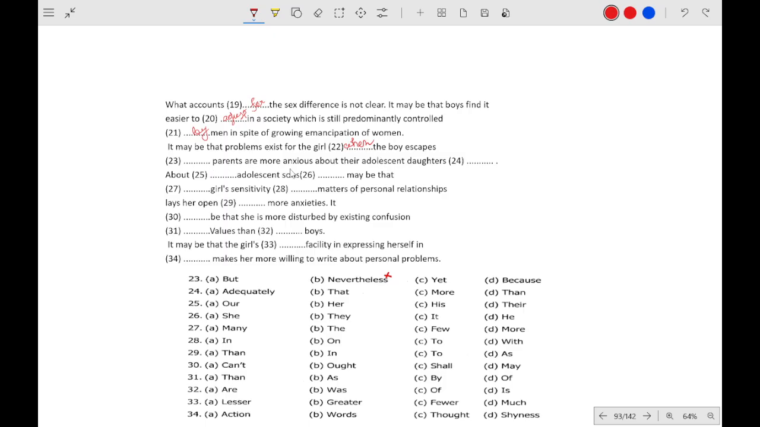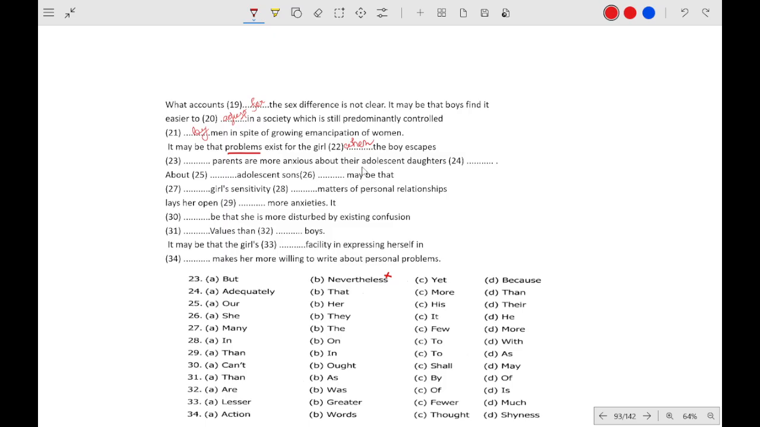Boy escapes, yet parents know that the problem. We are talking about the problems that exist for the girl. Yet parents are more anxious. It may be that the problem exists for the girl when the boy escapes, yet parents are more anxious about the adolescent daughters. Yet does not make sense, because if you use yet here, that means the problem exists for the girl, yet parents are more anxious.